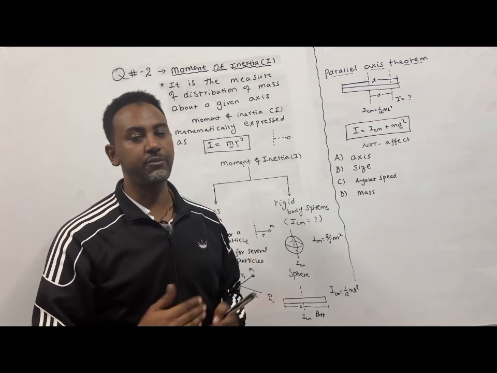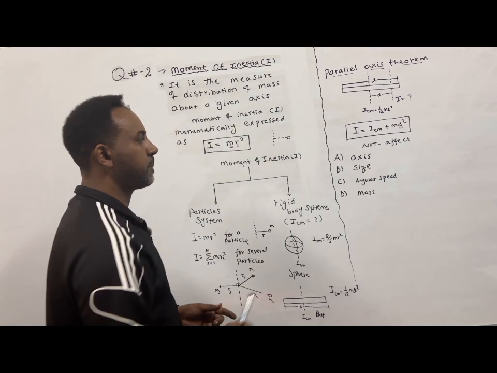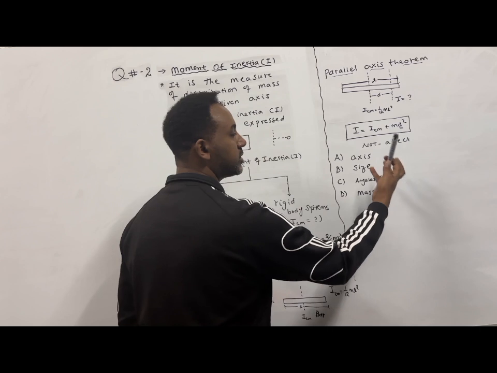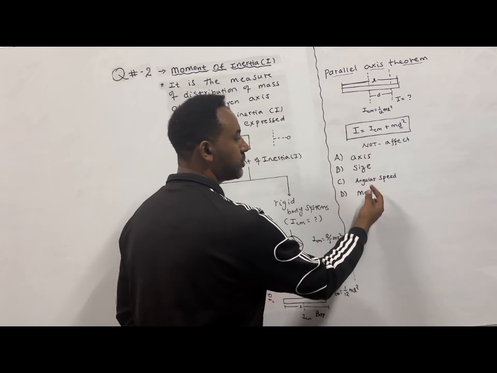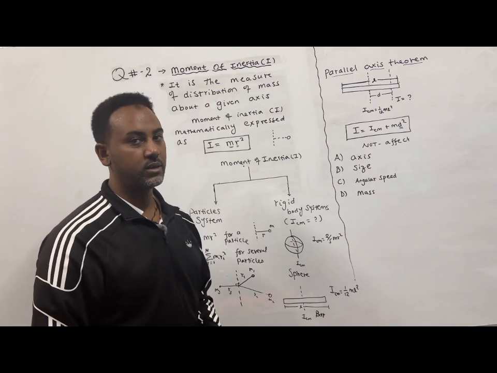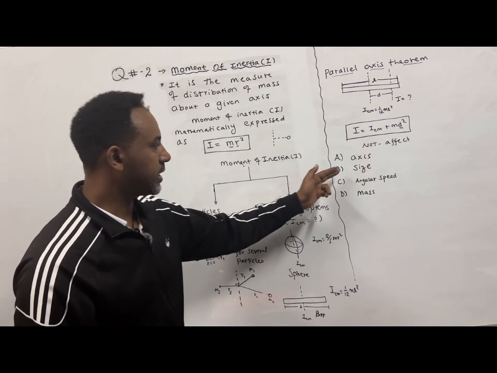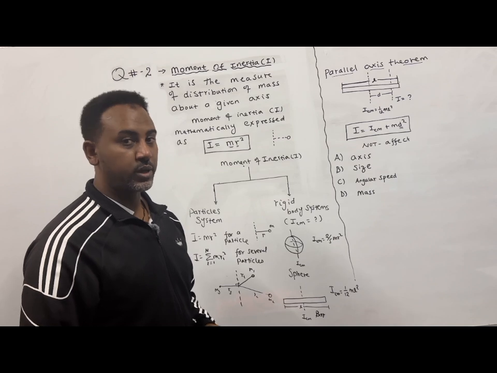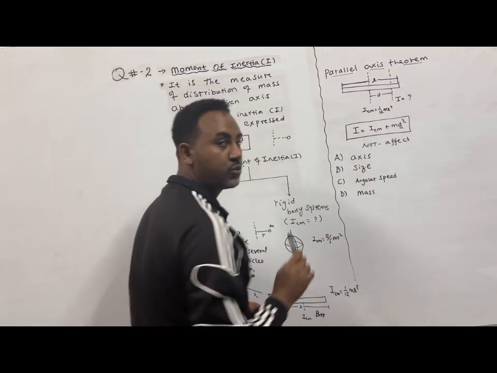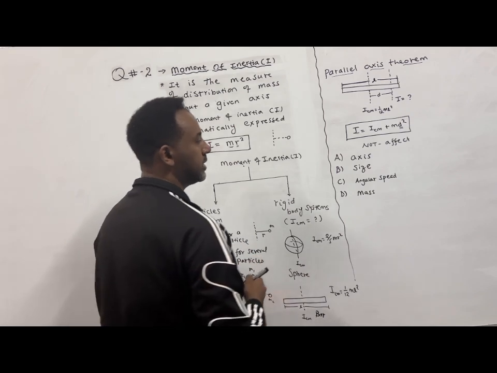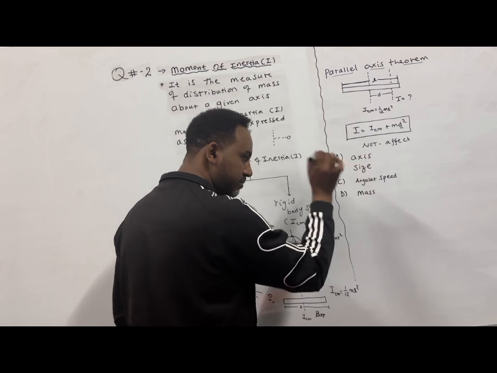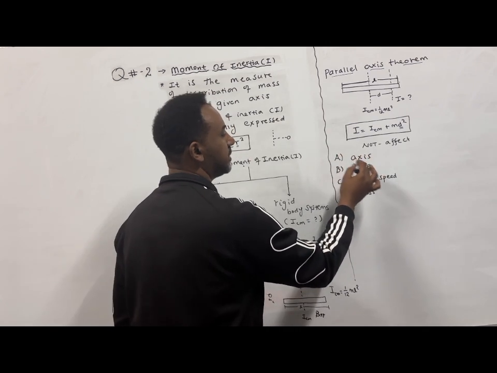የትኞቹ ፋክተሮች ደግሞ አፌክት አያደርጉትም የሚለውን ለማየት እንሞክራለን። ቅድም እንዳየነው ምርጫው ላይ እንዳያችሁት የመጀመሪያው axis of rotation in which the object rotates, the size of the object, the angular speed or the mass, which are the factor or which factor is not affecting the moment of inertia. Is it the axis? Surely the axis affects moment of inertia. Moment of inertia affect ያደርጋል ምኑ አክሲሱ። ኦኬ ስለዚህ axis is not the factor that doesn't affect, that must affect or that affects the moment of inertia.